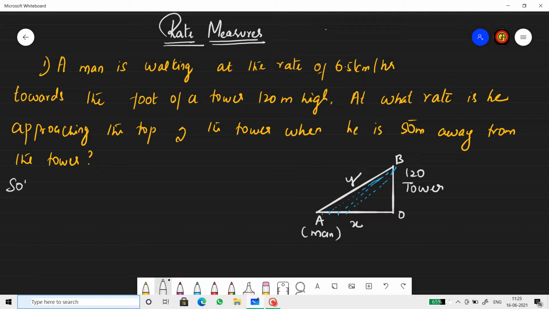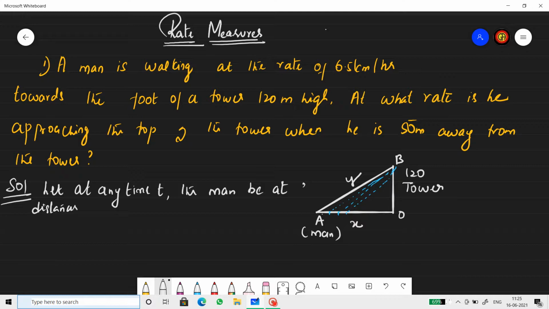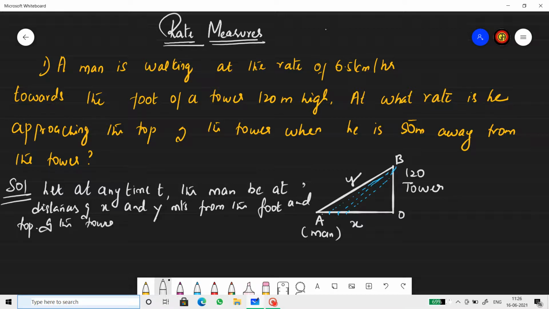Now, let at any time t the man be at a distance of x and y meters from the foot and the top of the tower respectively.